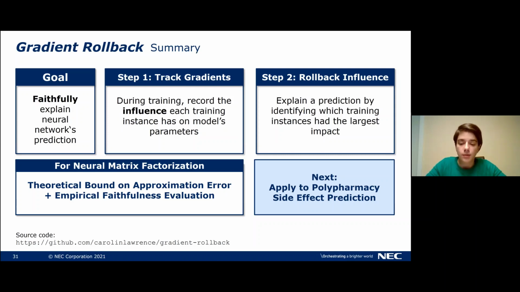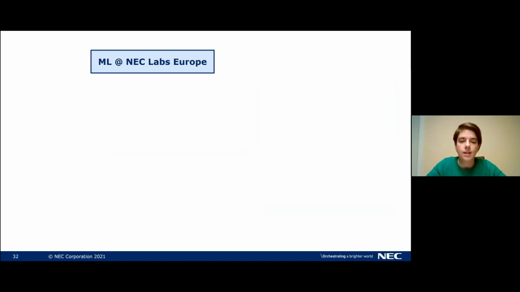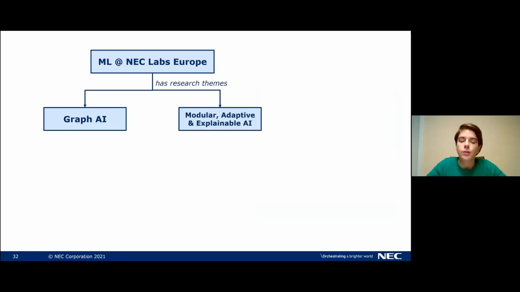And now that we've completed this as a research project, our next step will be to actually apply gradient rollback for our application of the polypharmacy side effect prediction. So let me summarize overall what I've talked about today. I introduced the machine learning group at NEC Labs Europe, where we have two research themes.